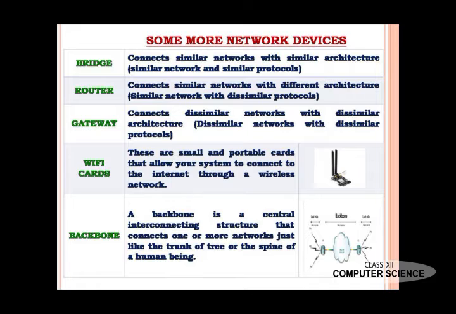Internet connects two or more dissimilar networks. So for connecting dissimilar networks with dissimilar protocols, we have to use a gateway. For connecting similar networks with dissimilar protocols, we have to use the device router. And for connecting similar networks with similar protocols, we use the device bridge.